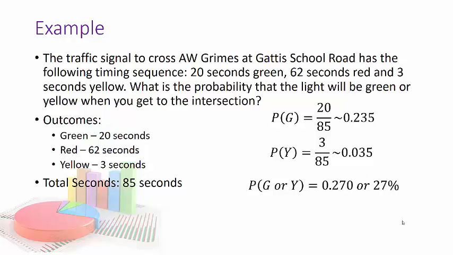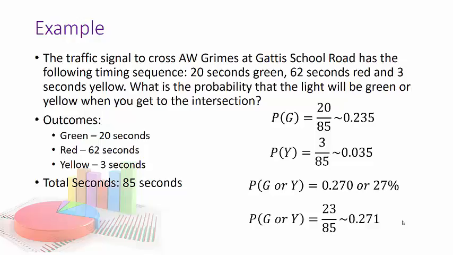Now, some of you sharp kiddos are going, wait a second, you did not add red and you got 27.1%, which would be the same as green or yellow. That's just a rounding issue. If I actually do 23 over 85, I do get the 0.271. So that's kind of a lesson there.